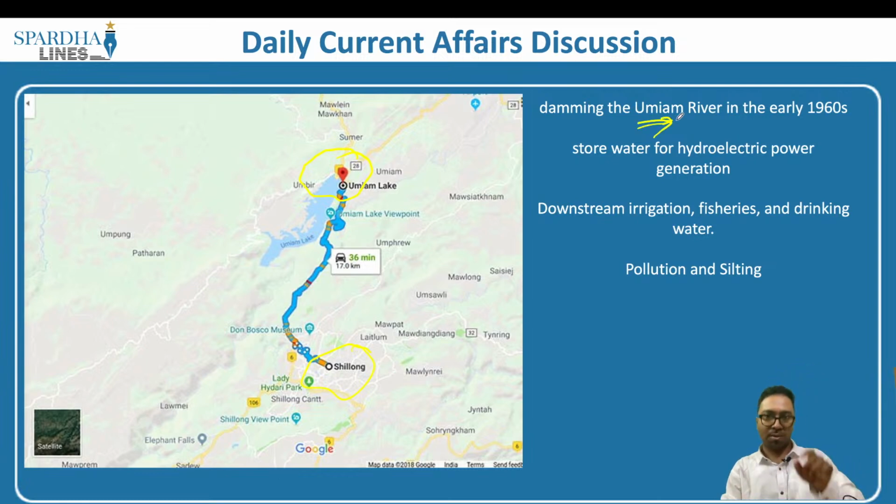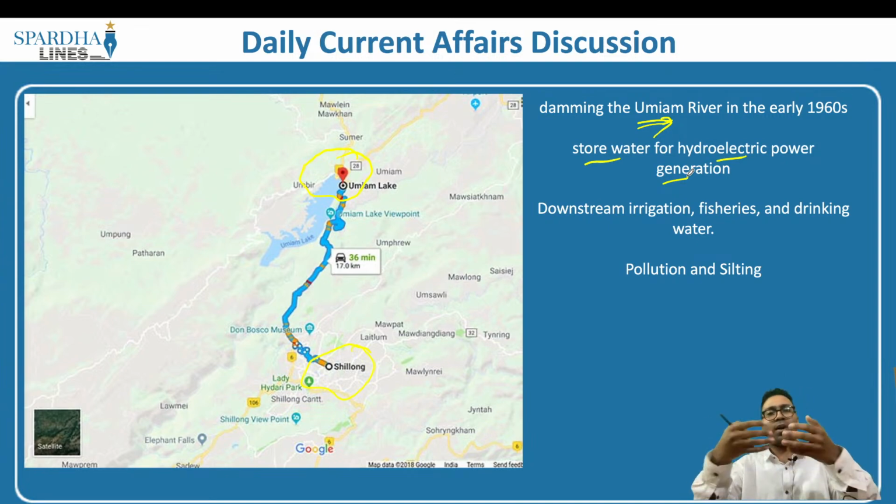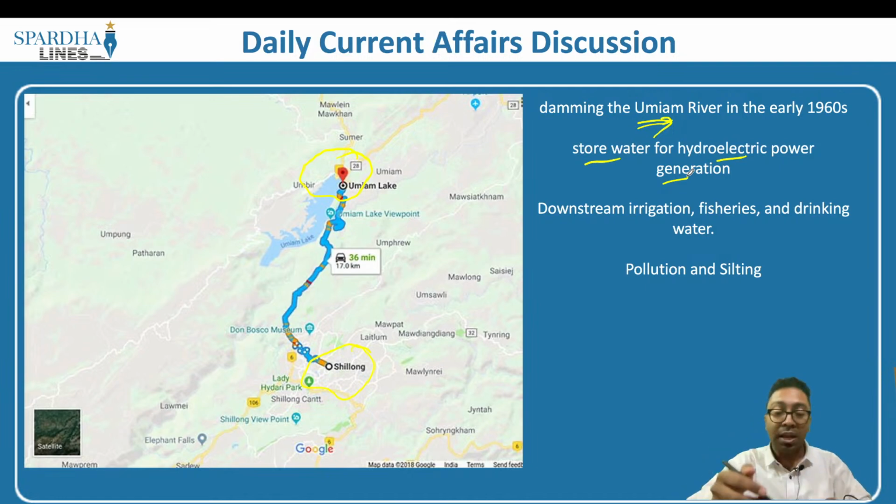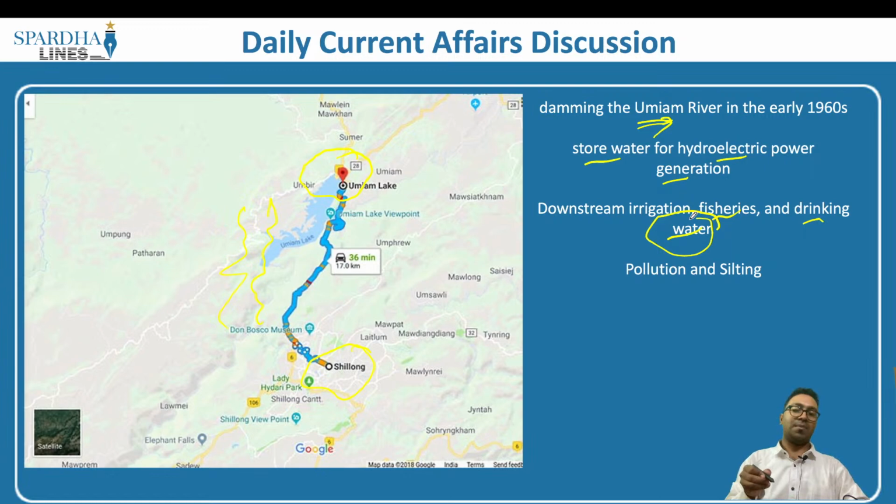So what is it that you have to remember? We have the Umiam Lake, we have the Umiam River. It happens to be a lake in the state of Meghalaya. What was the original objective of creating this lake? The original objective was to store water for hydroelectric power generation. And this project also has its own share of advantages. What are the advantages? One, it provides downstream irrigation. As you can see, it is to the north of Shillong, so it provides downstream irrigation, it provides fisheries, and it also provides drinking water facilities to the people in and around that particular area.